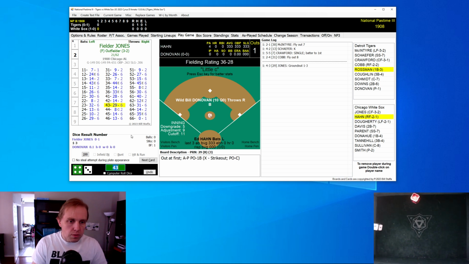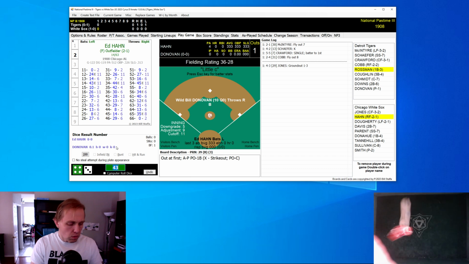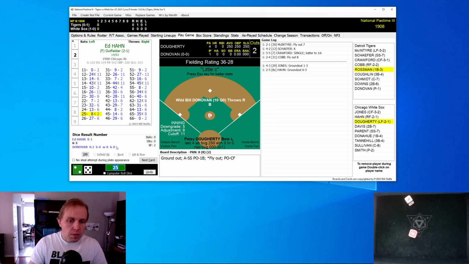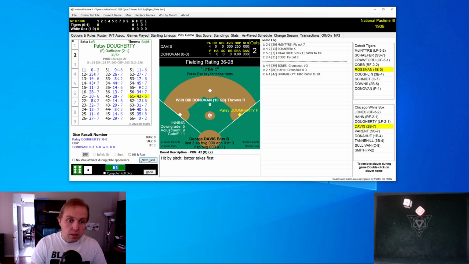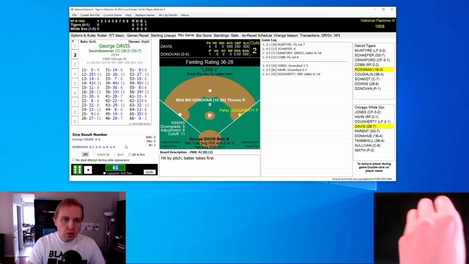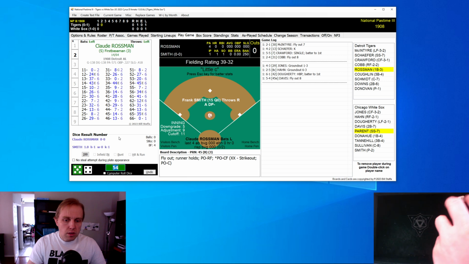Fielder Jones up, first man up for the White Sox. Little ground ball back to Wild Bill Donovan. That's one away. Next man up, Ed Hahn, who grounds out to shortstop, 2 away. And this is quick, isn't it? Doherty is hit by the pitch. Runner on first base now for the White Sox with 2 away. And that's for George Davis. It's a little fly ball to right field.